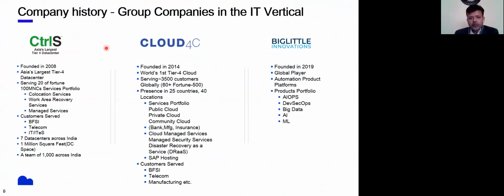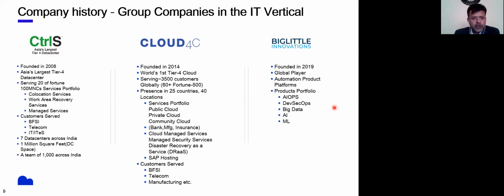Okay, so just to start with, what is Cloud4C? You already know what is Control S. Control S is Asia's largest tier 4 data center. We are providing data center and co-location services. We have our own 7 data centers across India, which are tier 4 and can give an SLA of 99.995%.